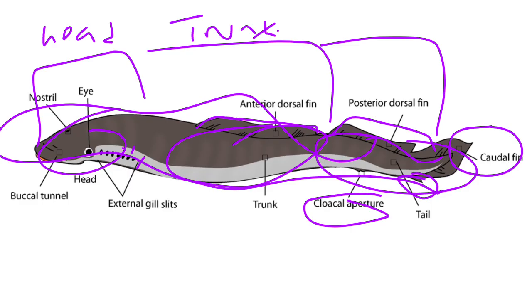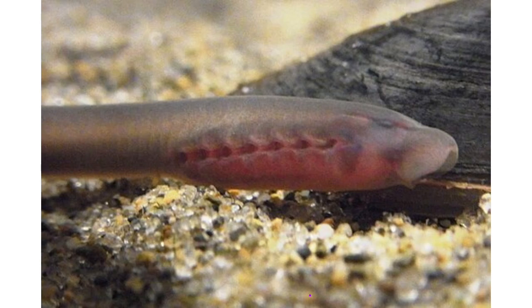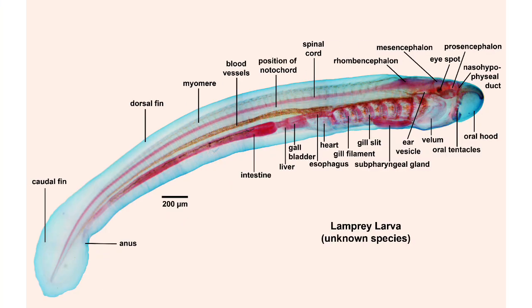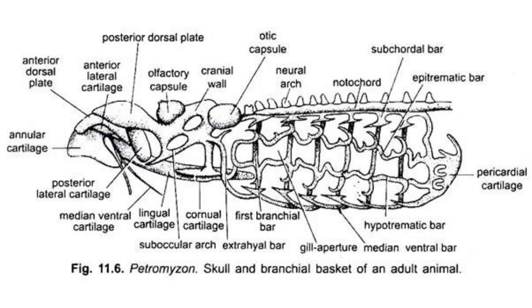You understand? Now let us go to their skeleton. So this is the skeletal material of a typical petromyzon, and we know a typical petromyzon is a lamprey. Now let us talk about that. Their skeleton is cartilaginous. There are no bones.